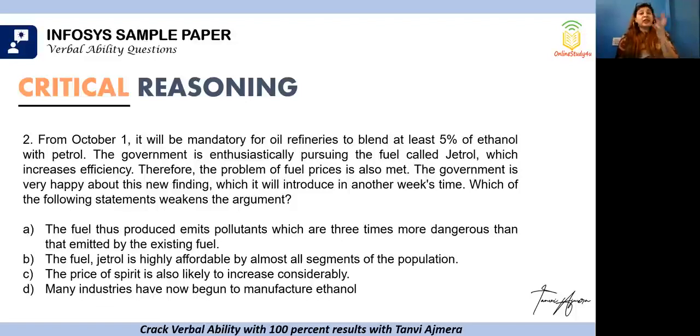So they are saying that they are very, very happy that they've been able to find something like Jetrol because it's solving most of their problem, and it will be launched in 1 week's time. Now, which of the following statements is weakening the argument? Whatever has been said, with what point can I make the impact lesser? Okay. The first one says the fuel thus produced emits pollutants which are 3 times more dangerous than that emitted by the existing fuel. The fuel Jetrol is highly affordable by almost all segments.